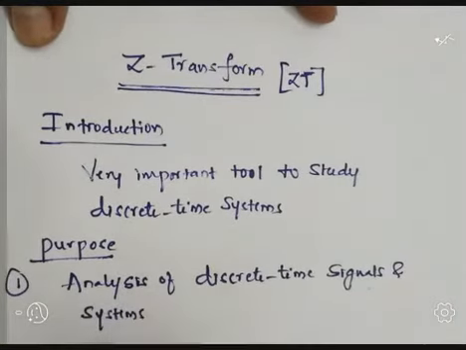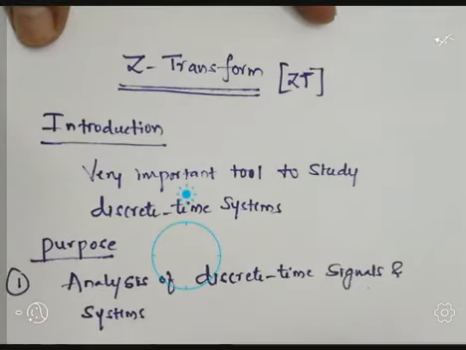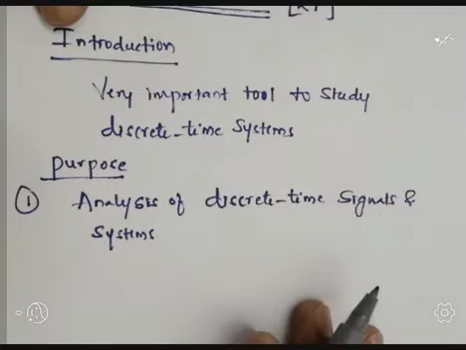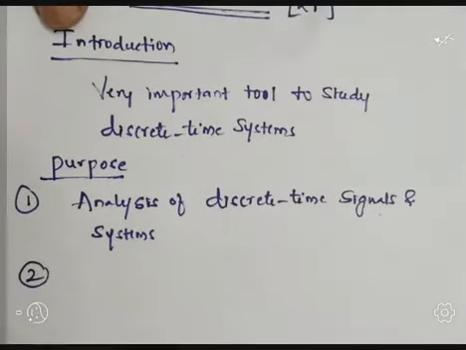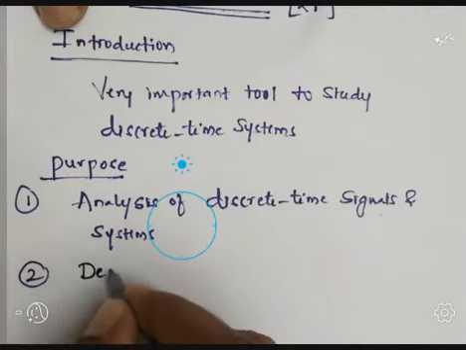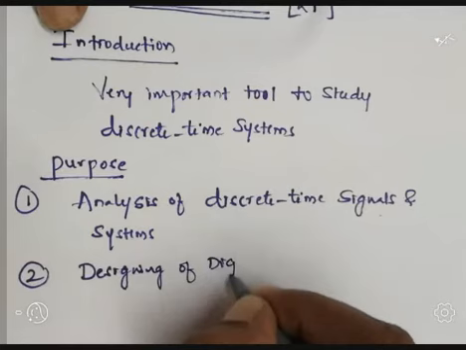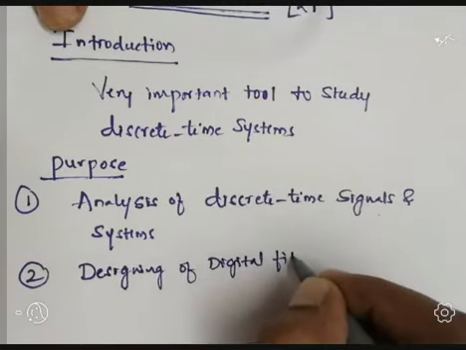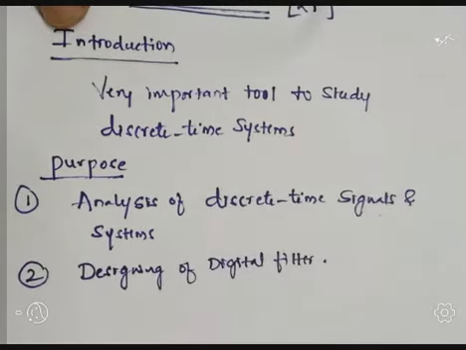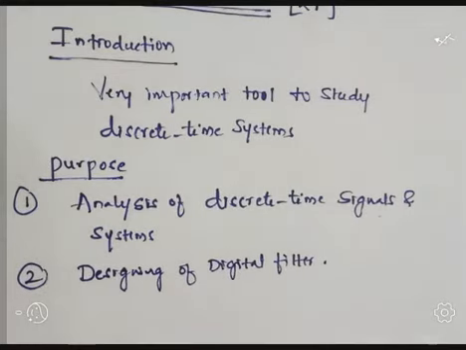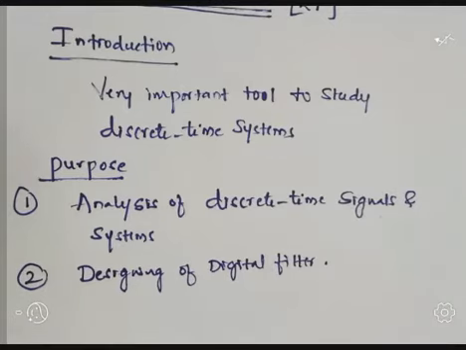So the first point is, it is easy to analyze discrete time signals as well as systems. Now, in order to design digital filters, it is very useful. So mainly analysis of discrete time signals and systems as well as designing of digital filters. For these two purposes, the Z transform plays a very important role.